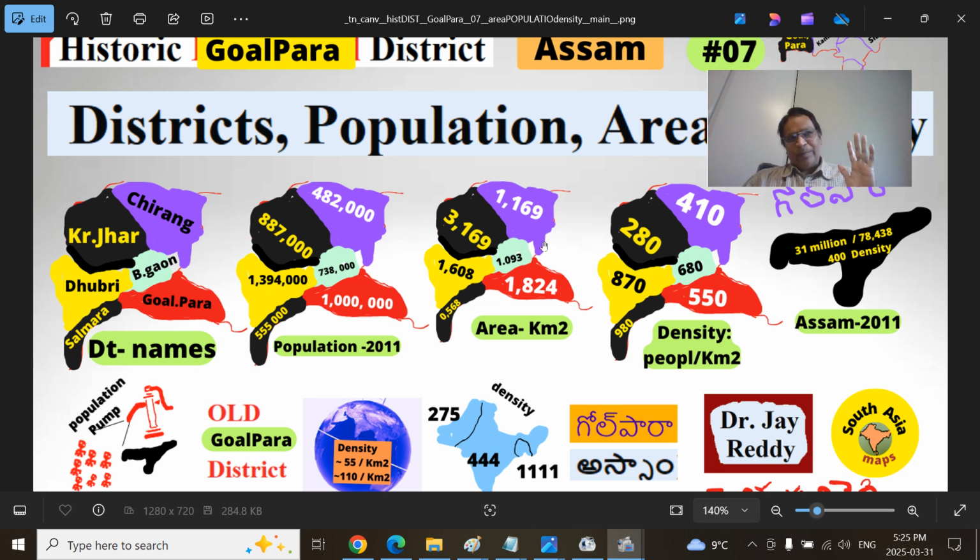Remember, Egypt is 1 million square kilometers. Lebanon is 10,000 square kilometers. You remember, the entire Goalpara district is roundabout or a little more than Lebanon. This is the old historical district. That means if you make it 5 districts, each district should get roundabout 2,000 square kilometers. That's what it is here. It says less than 2,000. This is less than 2,000. But this is more than 2,000. So you can get a broader idea here.